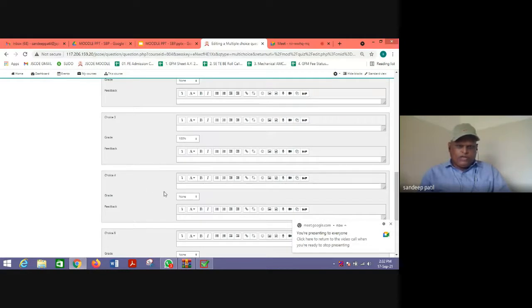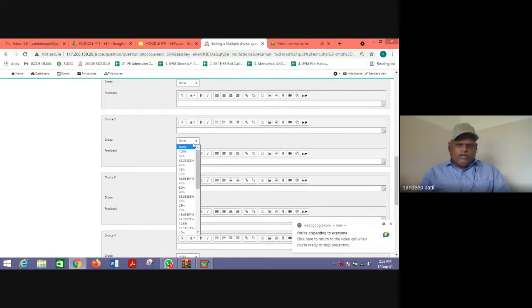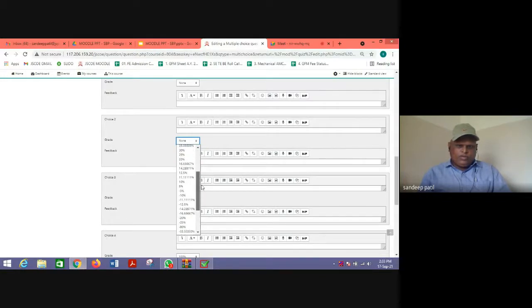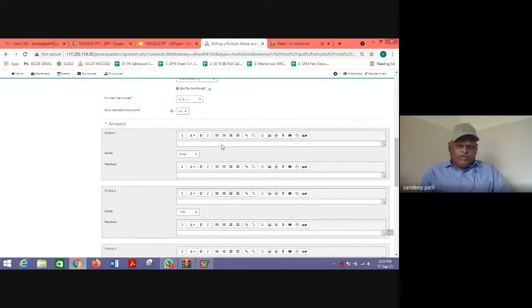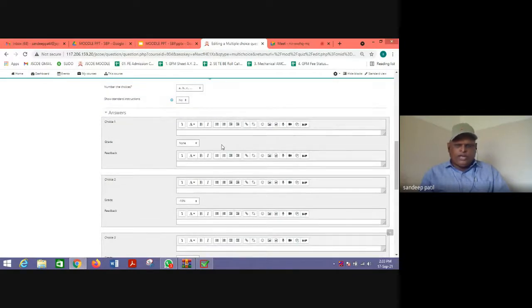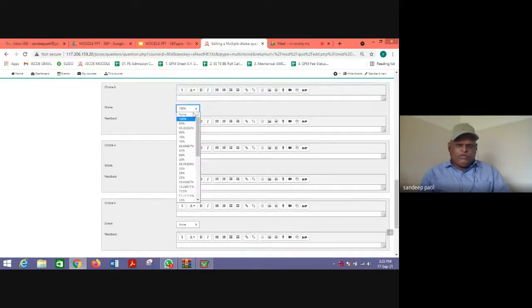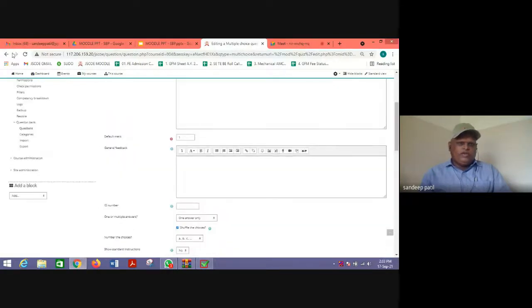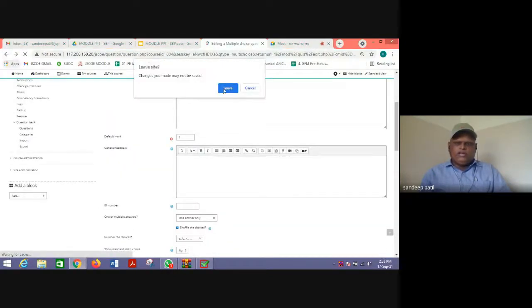Suppose there are multiple correct answers, say 3 and 4 are correct answers. Again, for this also you need to give 100%. For others, you either select none or 0%. Negative marking is also there, and you can use this negative marking also. For example, if anyone gives a wrong answer, then minus 10%. Likewise, you can do, but generally there is one correct answer and we give it 100%. This is the way you can add, but it is somewhat lengthy.